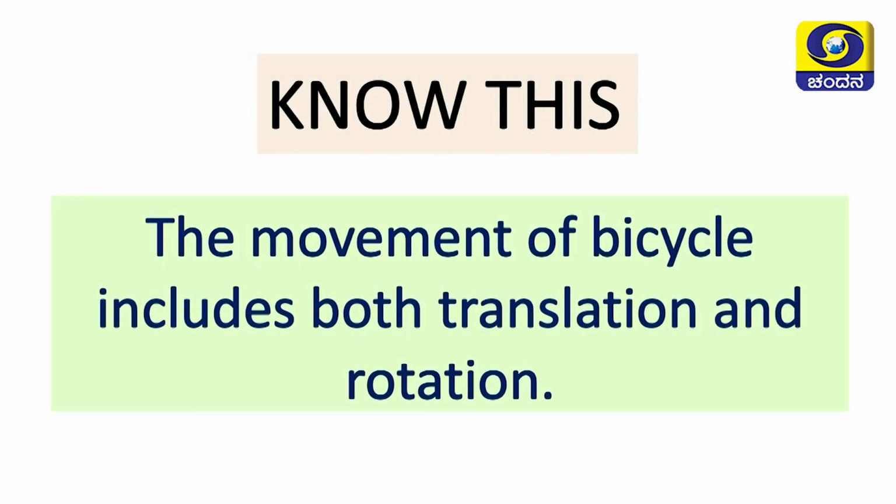This is an interesting fact. The movement of the bicycle includes both translation and rotation. If the bicycle wheel completes one round, that is rotation. Meanwhile, while rotating, it also covers some distance. That is nothing but translation. Therefore, when you are riding a bicycle, it exhibits both translation as well as rotation.